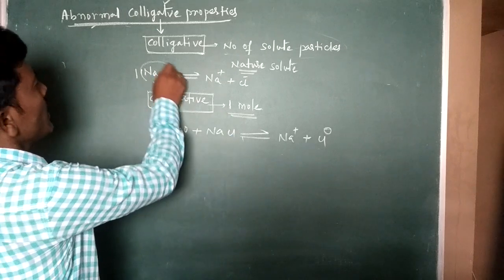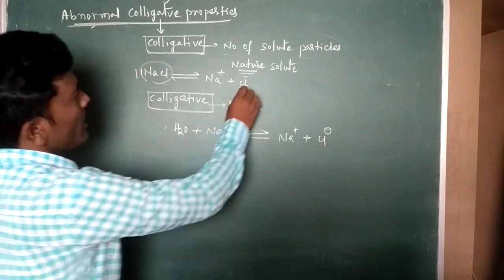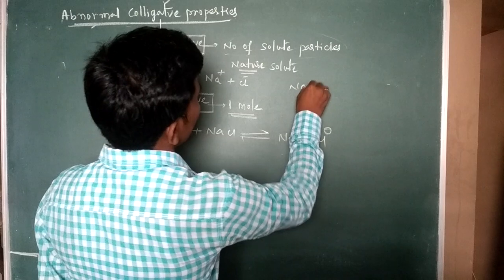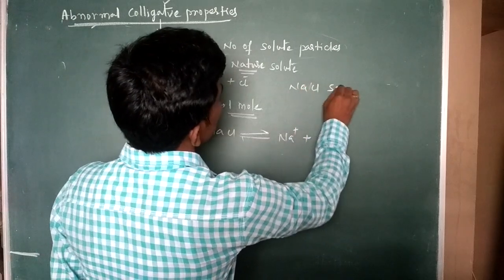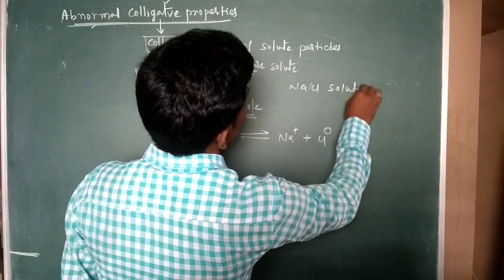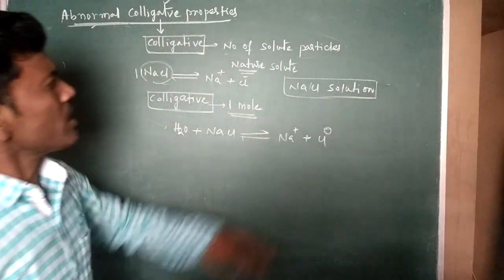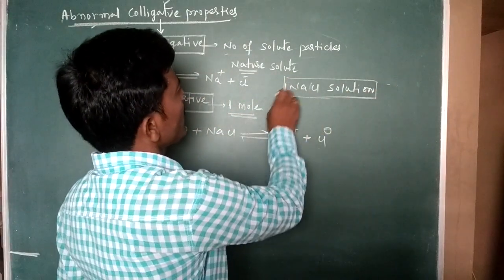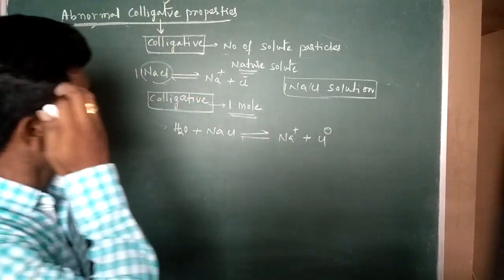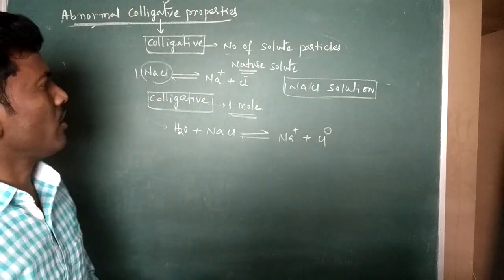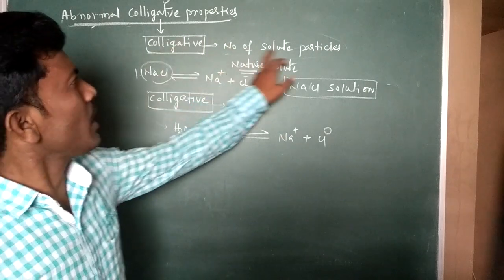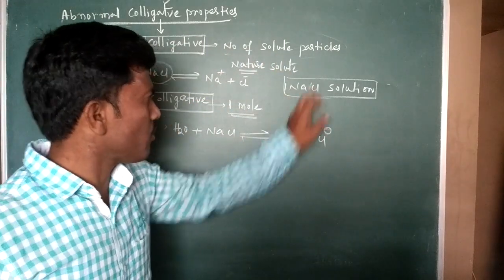When you dissolve NaCl, sodium chloride, in water, a solution will form. Don't confuse here: the solution is 1 mole. Here 1 mole of sodium chloride is taken and dissolved in water. Therefore, it depends on the number of solute particles, which is 1 mole.